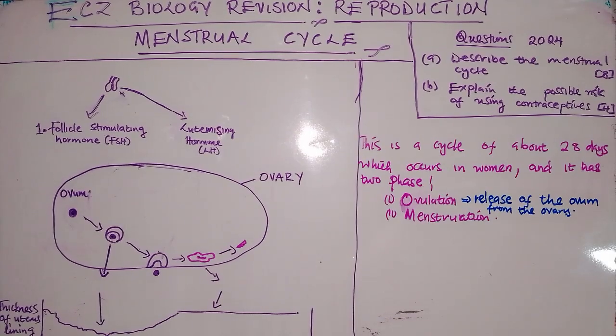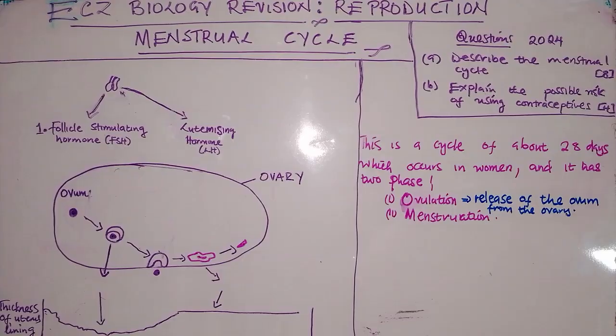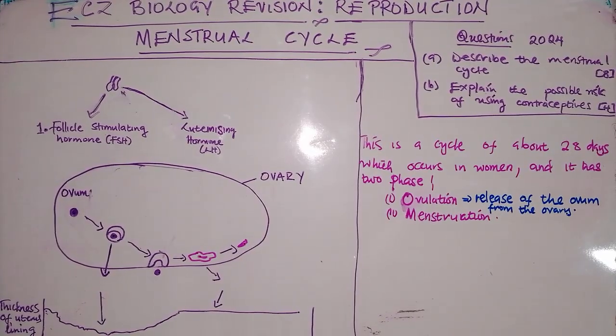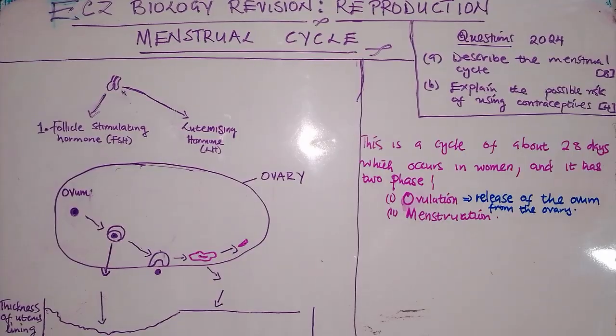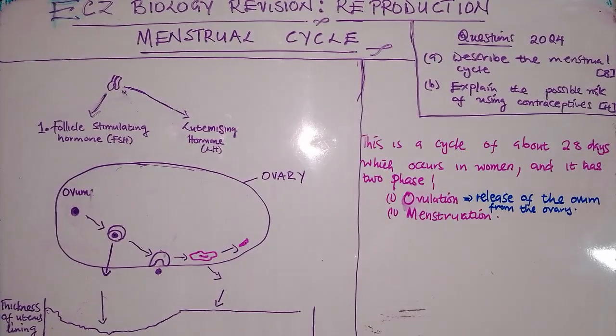The egg is now released into the fallopian tube, so that it can travel to the uterus. Then when you're talking about menstruation, what is menstruation?